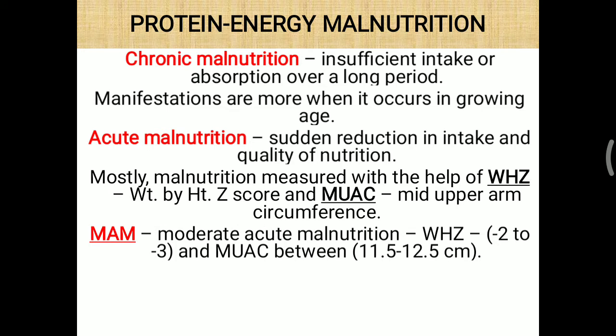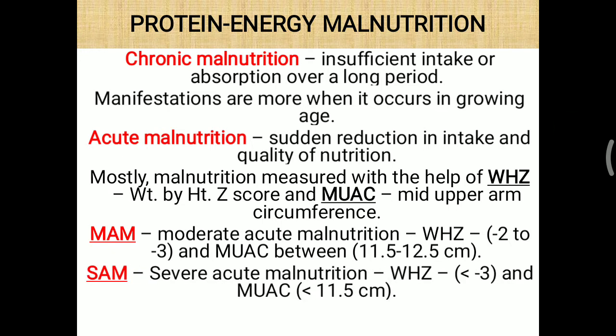Now, as per WHO, acute malnutrition is also called moderate acute malnutrition, MAM, and that is based on a WH-Z score of -2 to -3, and MUAC, mid upper arm circumference, between 11.5 and 12.5 centimeter. Further, another name is severe acute malnutrition, where the WH-Z score is further lower, less than -3, and MUAC is less than 11.5 centimeter. Sometimes these two combined are called global acute malnutrition. So this terminology you just have to remember.